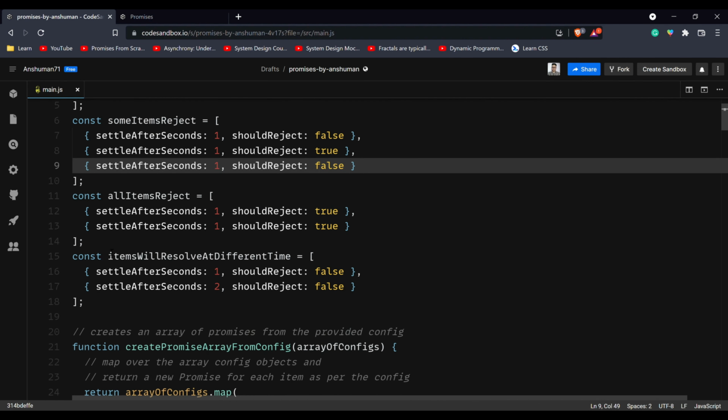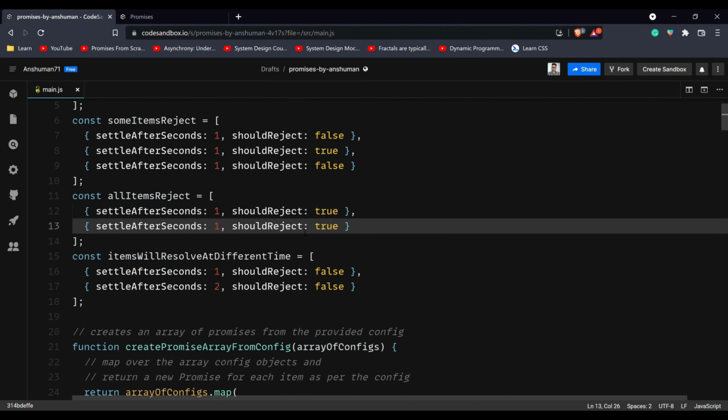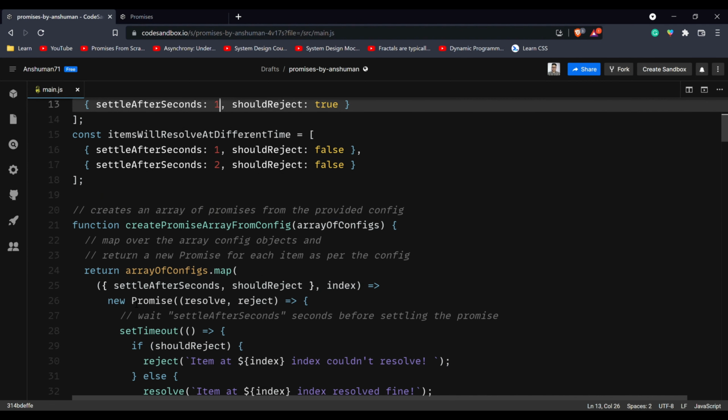Similarly, the third example is going to be where we will reject both of the promises, and the fourth one is going to be where we will see how these methods will behave if the promises take different times to resolve, which is going to be a very common scenario in daily life.